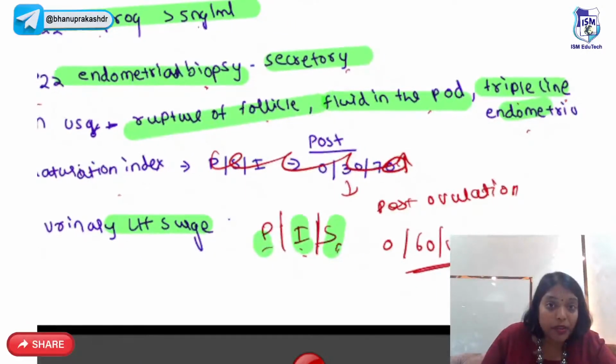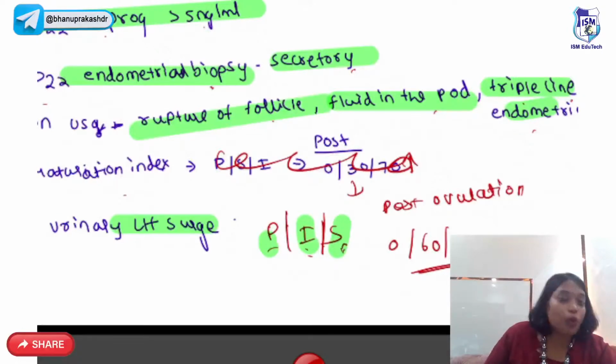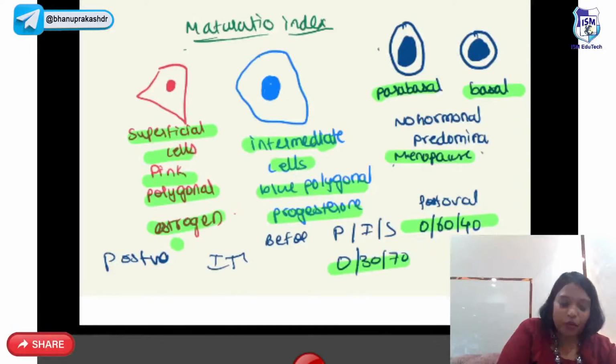On USG you will see rupture of follicles, fluid in the pouch of Douglas, and triple line endometrium. You can do the maturation index. You will see increased intermediate cells. There are three cell types in the vagina: parabasal and basal, which are under no hormonal influence; intermediate, which are blue polygonal under the influence of progesterone; and superficial, which are pink polygonal under the influence of estrogen. And you can also do the urinary LH surge. So these are certain indicators which tell us whether we are dealing with ovulatory cycles or anovulatory cycles. Okay. So these are the cells which I told you just now.